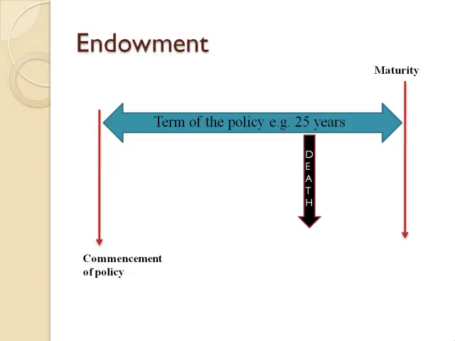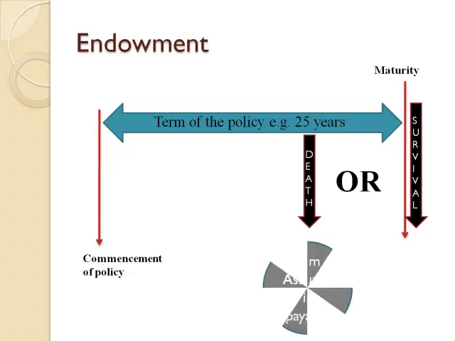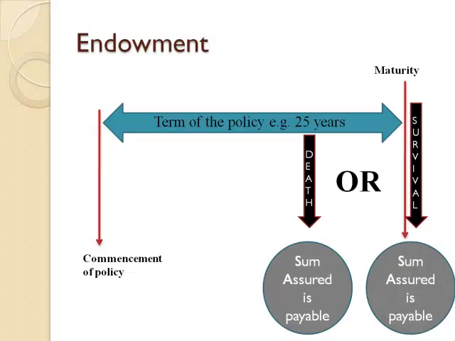This policy will pay if there is death within the term of the policy or upon the survival of the term. Therefore, if the life assured survives the term of 25 years, the sum assured becomes payable. Therefore, this policy will pay if there is death during the term of the policy or if the life assured survives the term of the policy, the sum assured also becomes payable upon maturity.